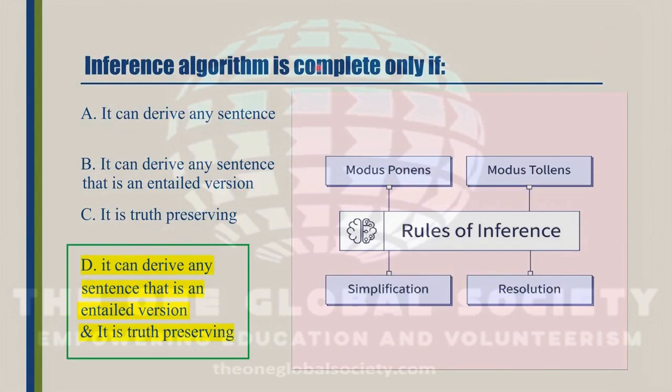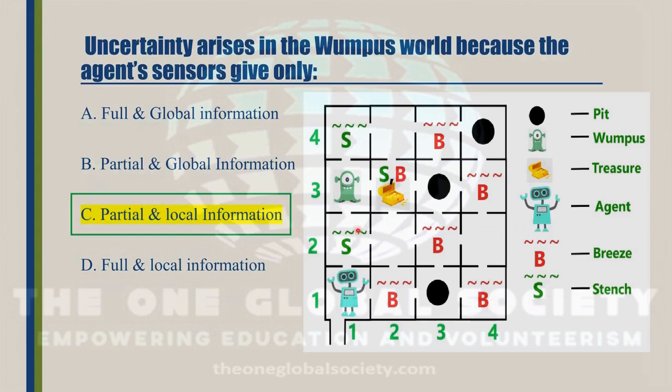An inference algorithm is complete only if it can derive any sentence that is entailed, and it is truth preserving. So the rules of inference, as per the diagram, are modus ponens, modus tollens, simplification and resolution. Let's see the third question.